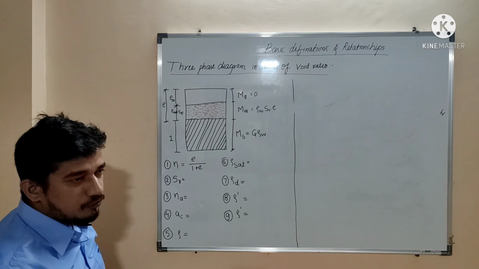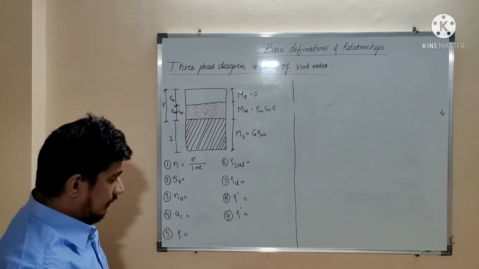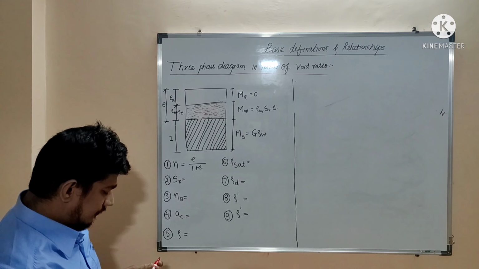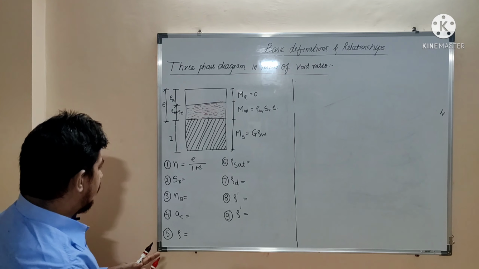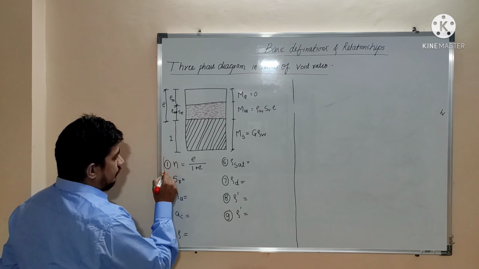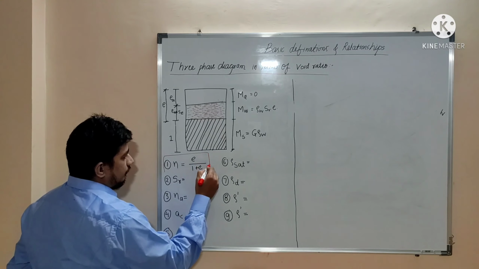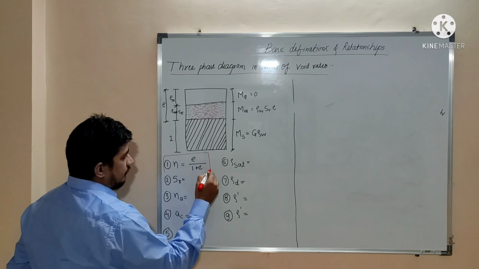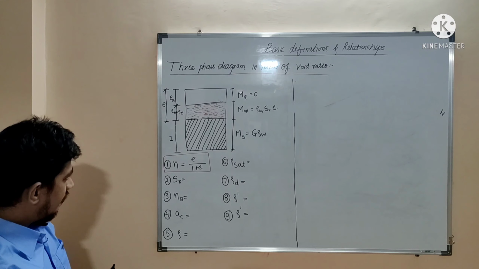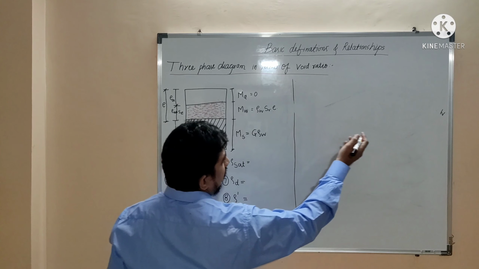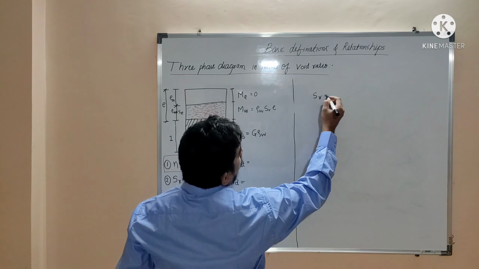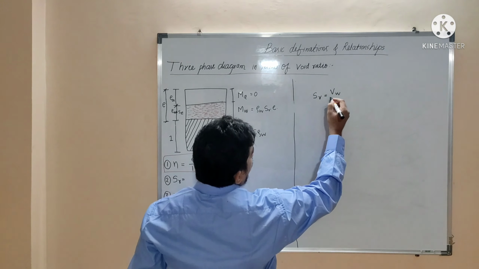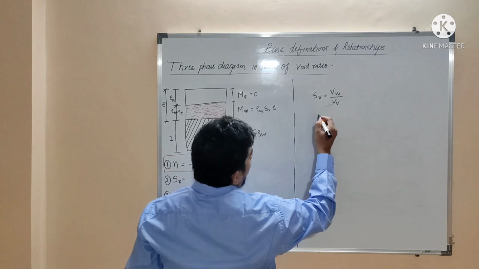So this is the very first formula we got, and we have already derived it in the last lecture, isn't it? So this is the formula that N is equal to E upon 1 plus E. Okay. Next, after that, degree of saturation. So degree of saturation is, I think I have derived, I will derive it once again. SR is equal to volume of water upon volume of voids.